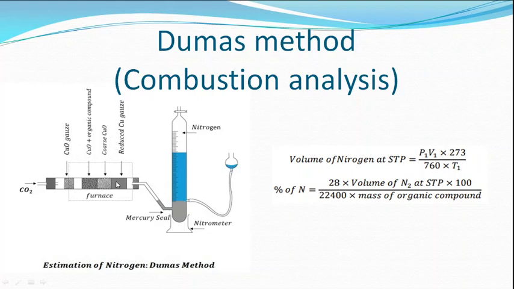Under this condition, the nitrogen is converted into nitrogen gas. In this method, the volume and the pressure of nitrogen are noted by a nitrometer. From the volume and the pressure, the percentage of nitrogen is calculated using a formula. This is how nitrogen is calculated by the Dumas method.